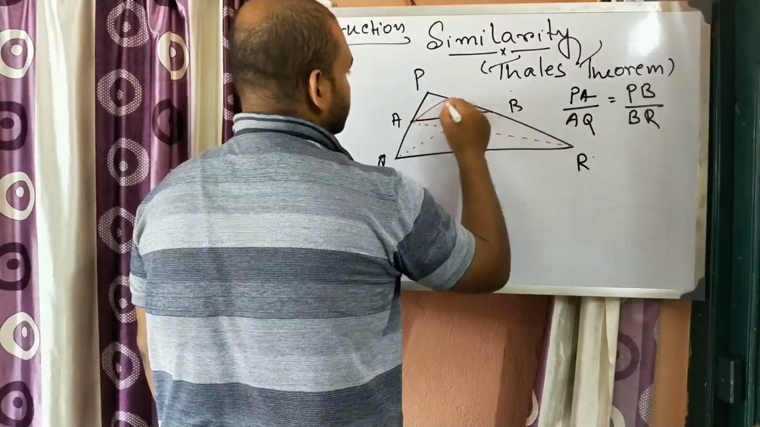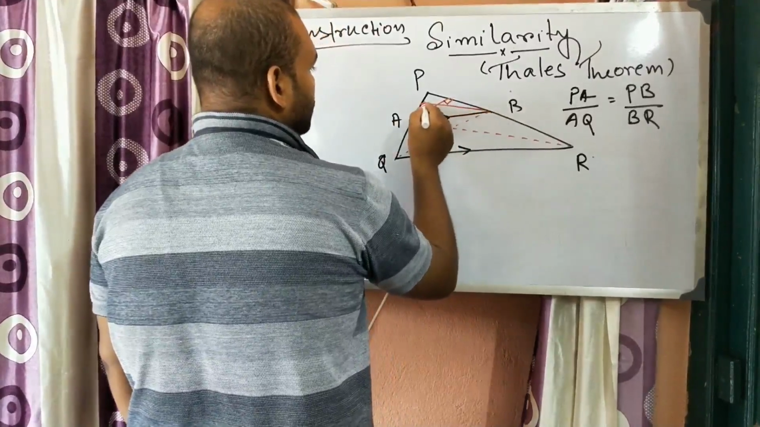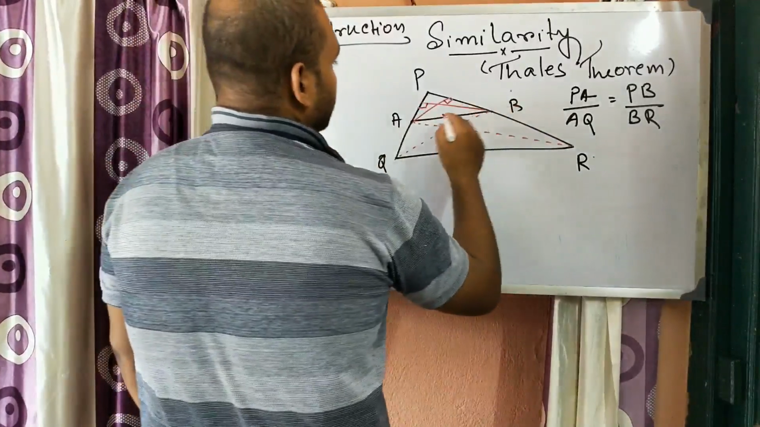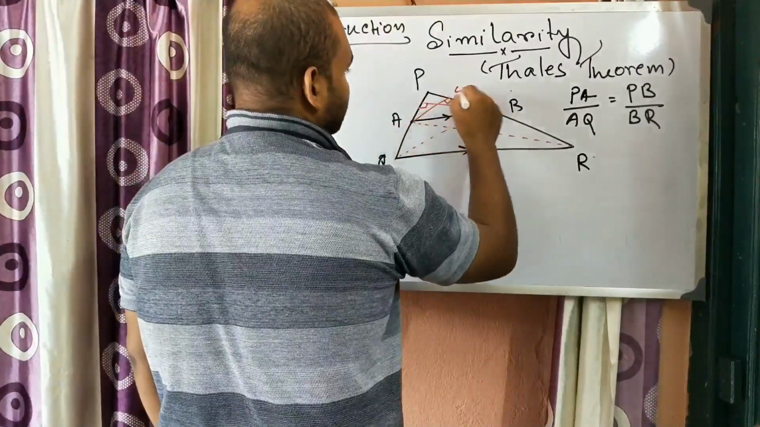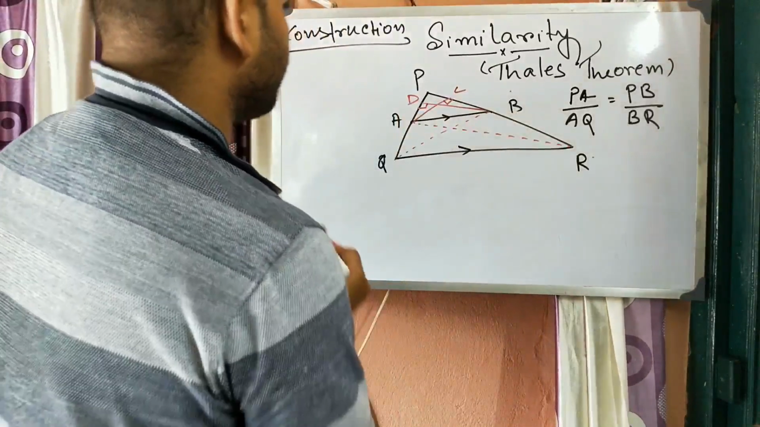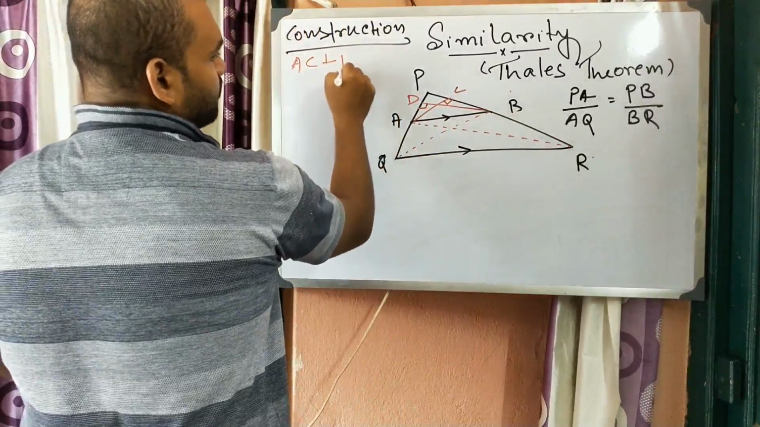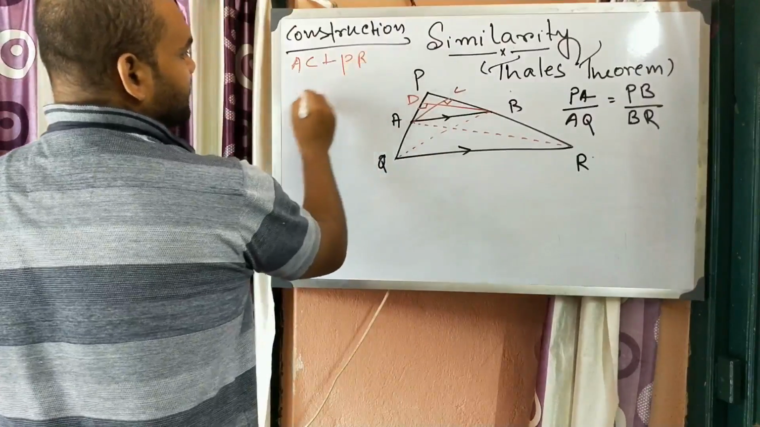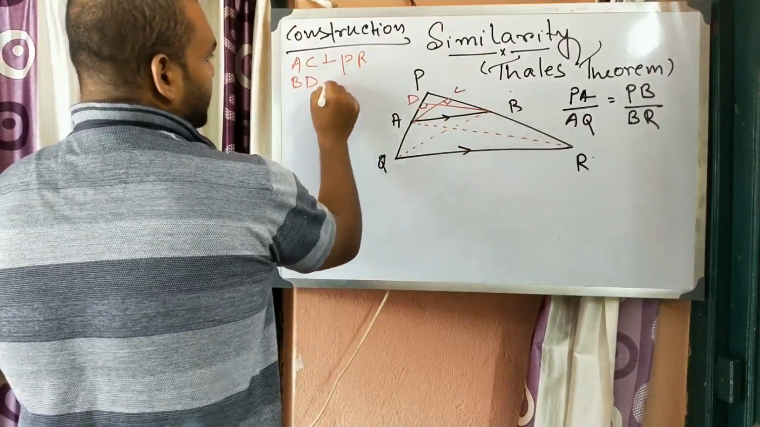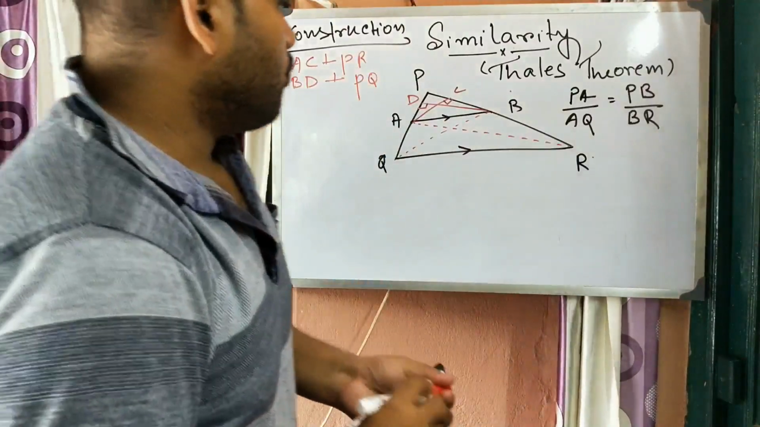One perpendicular is on this side, so this is perpendicular. Another perpendicular on this side, so this is also perpendicular. So AB, now name them AC and BD. So AC and BD are the perpendiculars, so we draw AC perpendicular to PR and BD perpendicular to PQ.